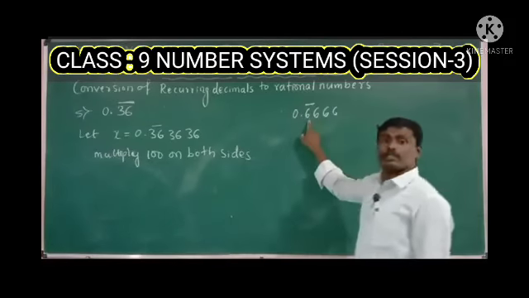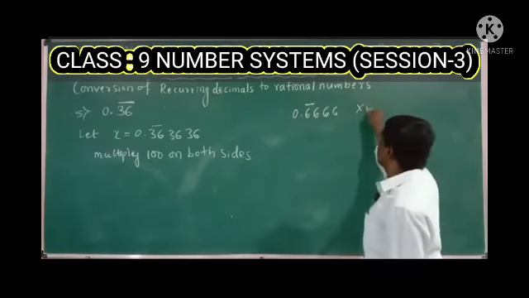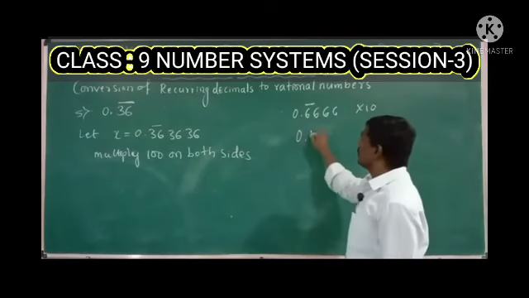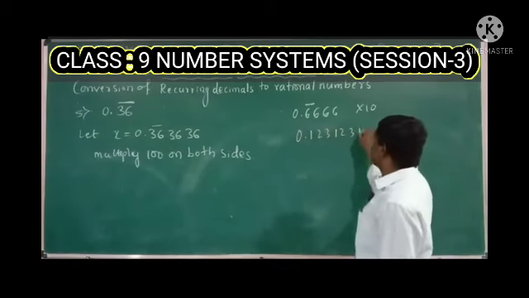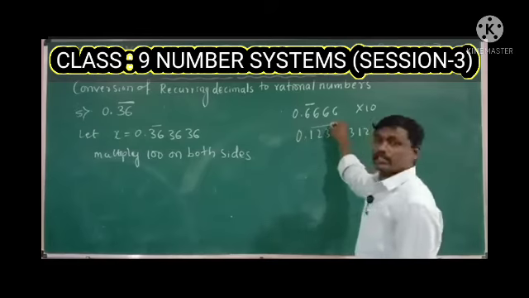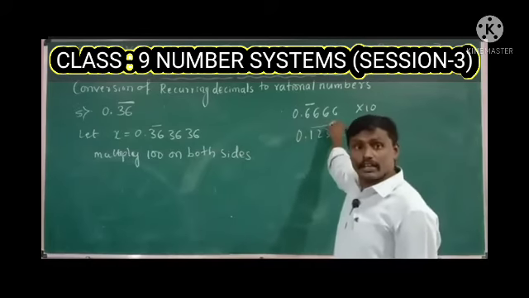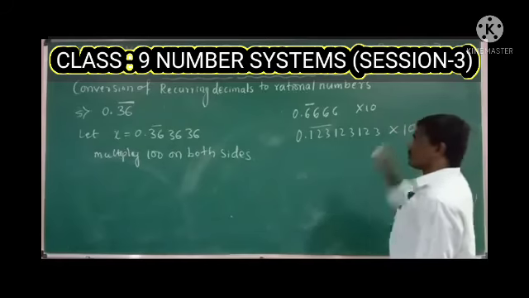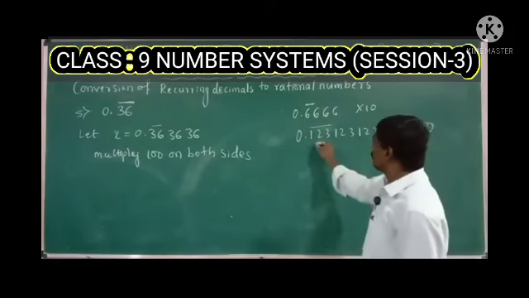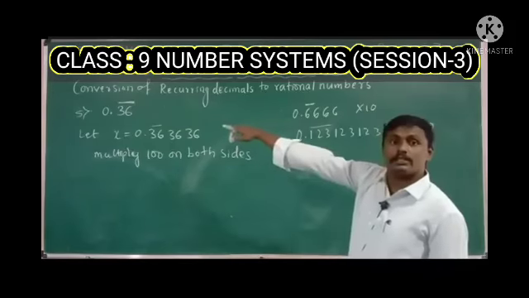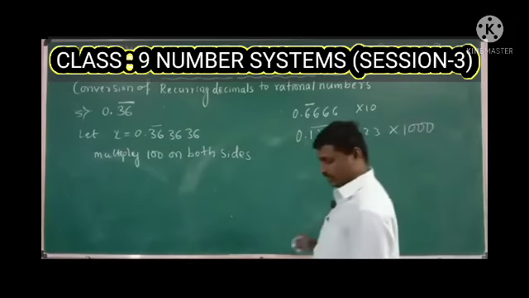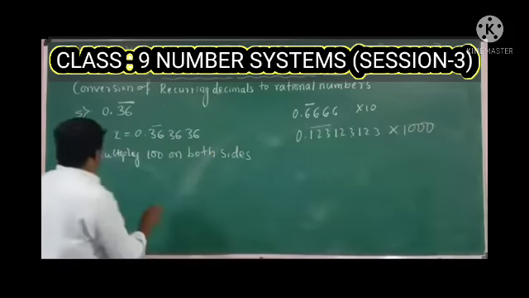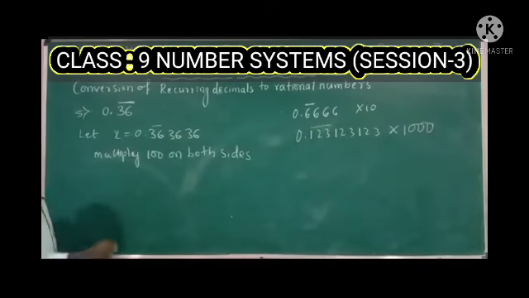So in these cases we need to multiply by 10. If 0.123, 123, 123, if 3 numbers are repeated, 3 numbers are recurring, we need to multiply by 1000. If 2 digits are repeating, we need to multiply by 100.